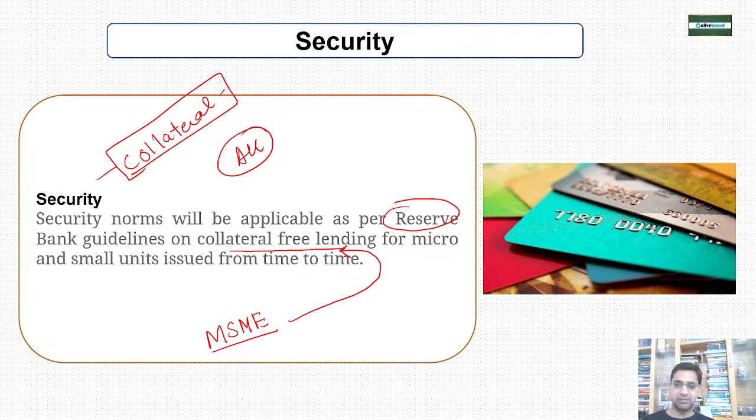Otherwise, if anybody can come, take the credit card, spend the money, and simply go like that. Okay, so bank has to take the call based on the RBI guidelines, and for the MSME guidelines which are coming from time to time, because MSME has to be given collateral free lending because government takes the guarantee for that.